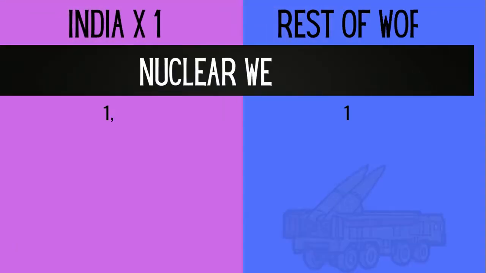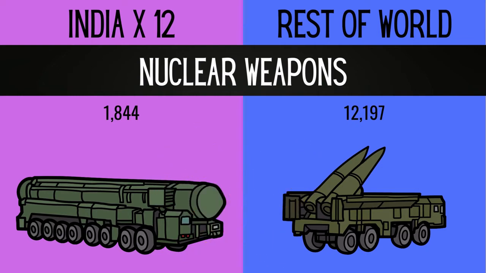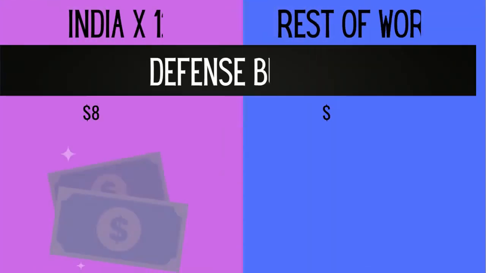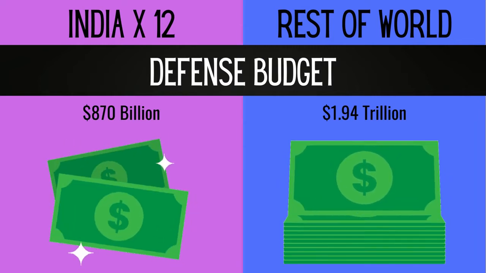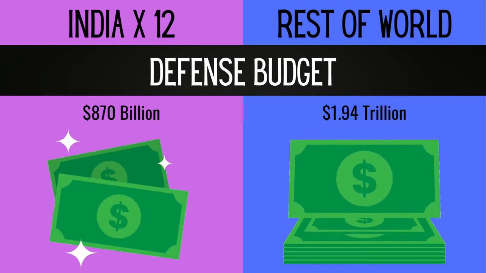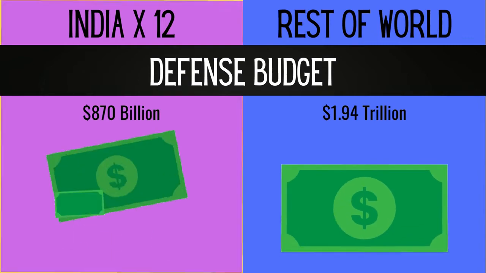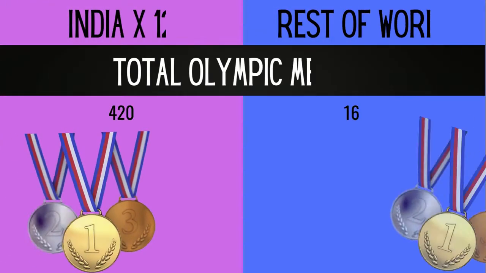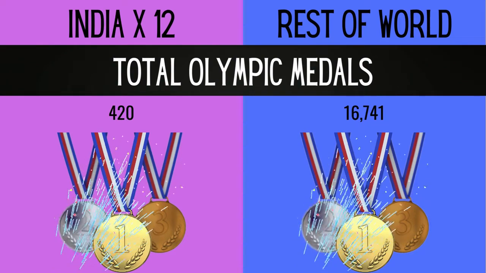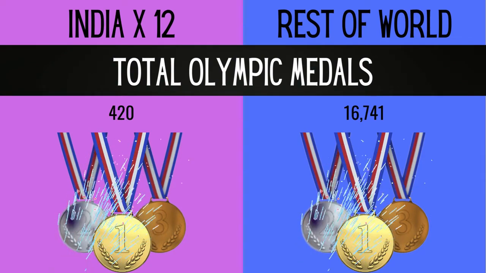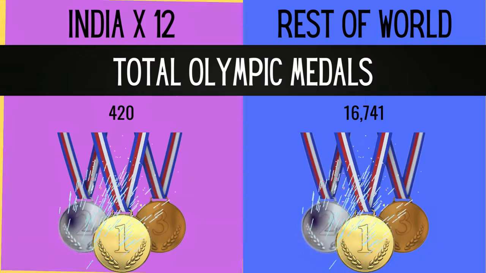There are 1,844 nuclear weapons in 12 India, and there are 12,197 nukes in rest of the world. Defense budget of 12 India is $870 billion, and it's $1.9 trillion in rest of the world. There are 420 Olympic medals in 12 India, and there are 16,741 Olympic medals in rest of the world.